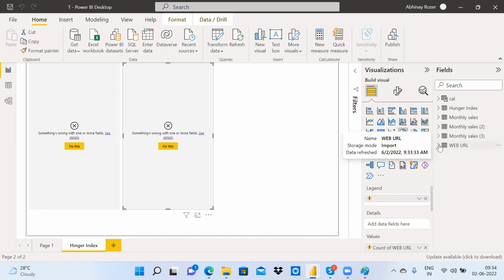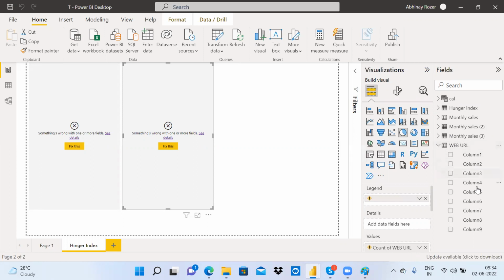Just go here and see. Now you can see all the column 1, column 2, column 3, column 9. So this is wrong data. Previously we had country, continent, right? So what happened to our source?